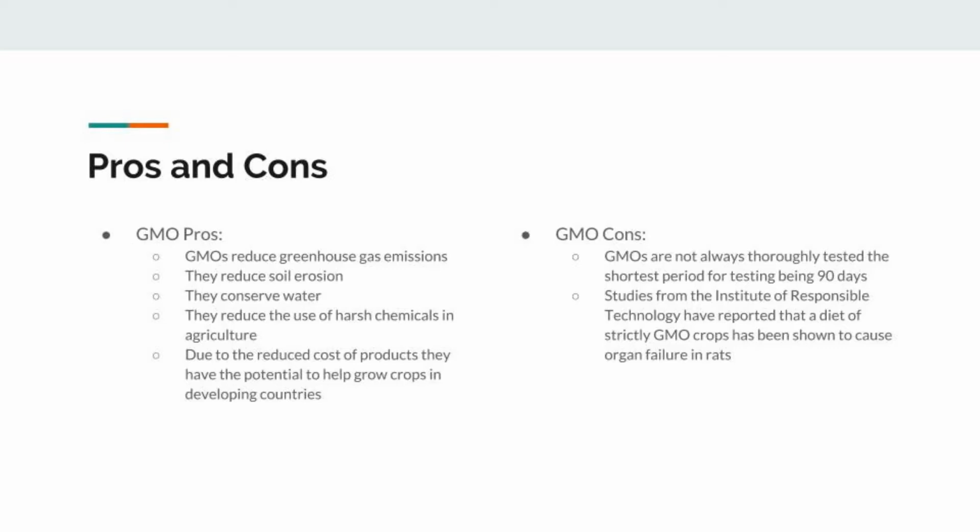The shortest period for some of this testing is up to 90 days. Also, a study from the Institute of Responsible Technology has reported that a diet of strictly GMO crops has been shown to cause organ failure in rats.